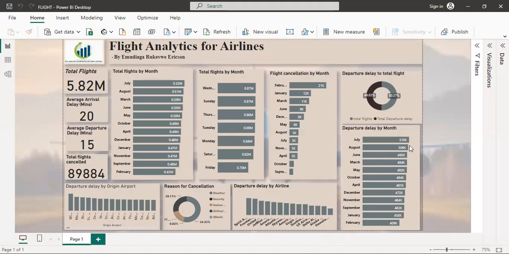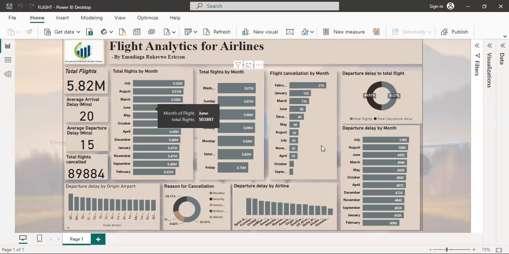In all of this, we also wanted to understand which months of the year experience more delayed departures. We found that the month of July was recorded as the month with the highest total flights, with over 520,000 flights. Of those flights in July, about 516,000 were delayed, which accounts for about 90% of the flights in the month of July being delayed.